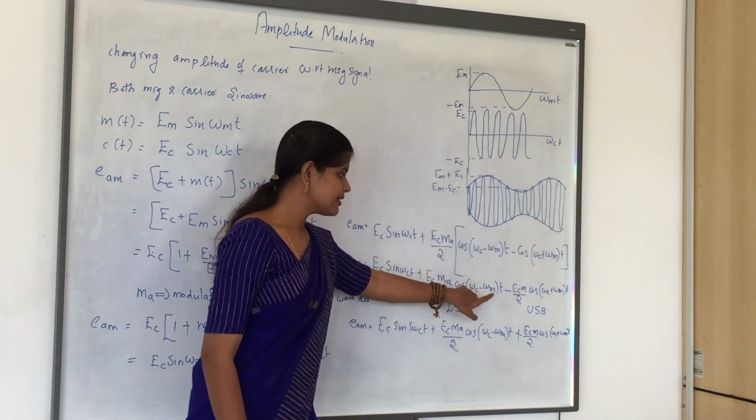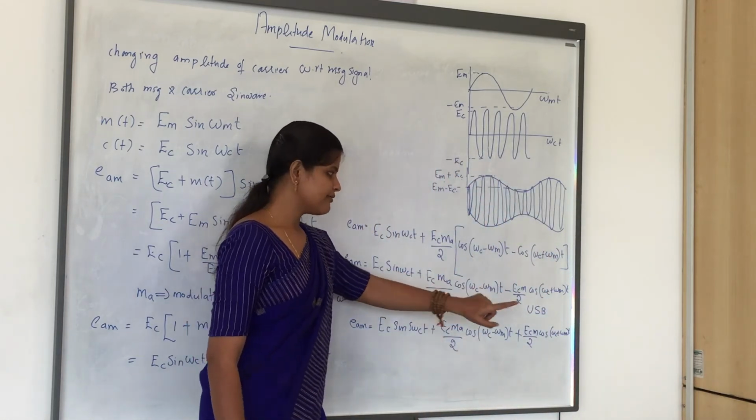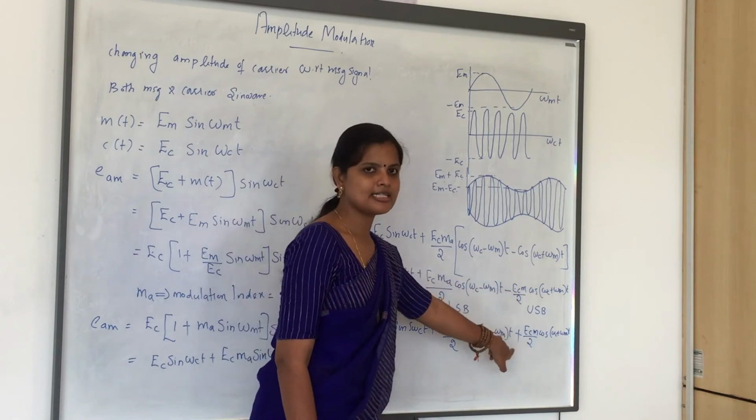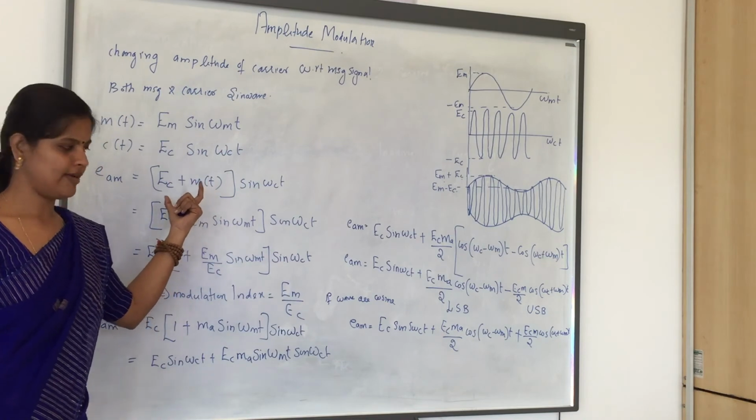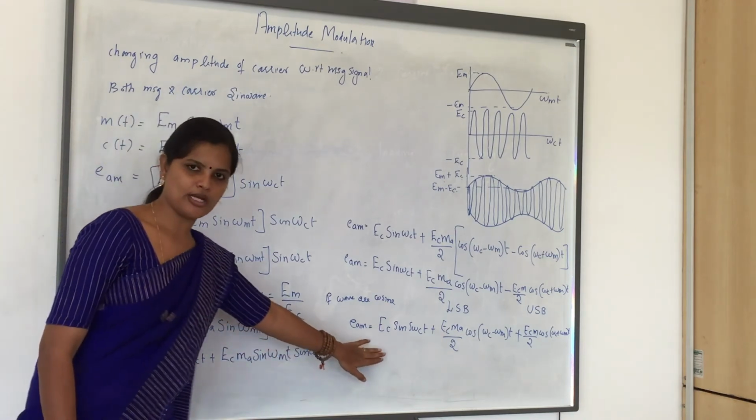All the three terms are the same, only one difference: here it is minus, here it is plus. So you can either take a sine wave or a cosine wave. Okay? So this is the final equation.